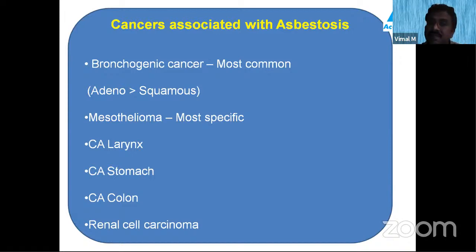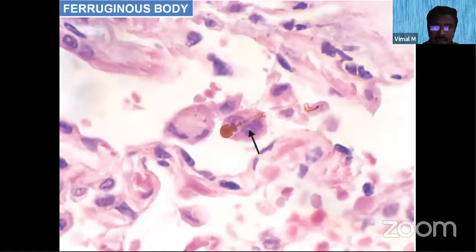If they ask the most specific cancer for asbestosis, you have to write mesothelioma. The other cancers which can be associated with asbestosis are carcinoma larynx, carcinoma stomach, carcinoma colon, and renal cell carcinoma.